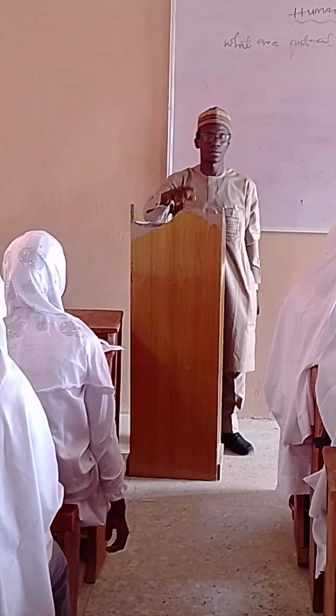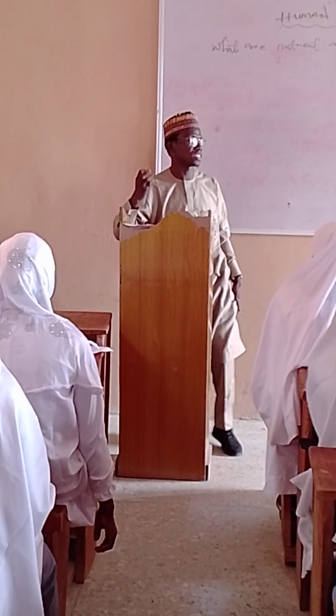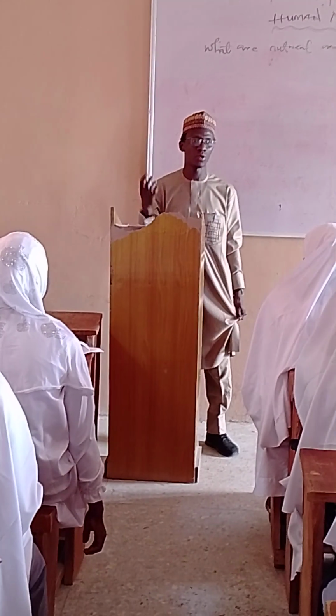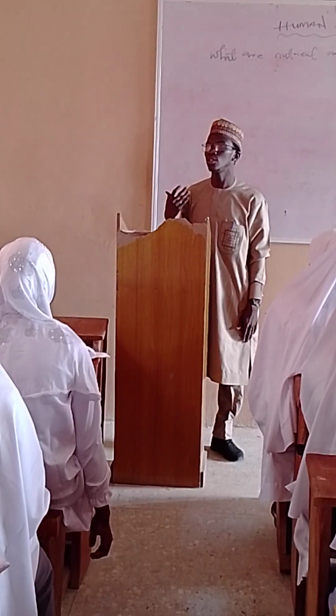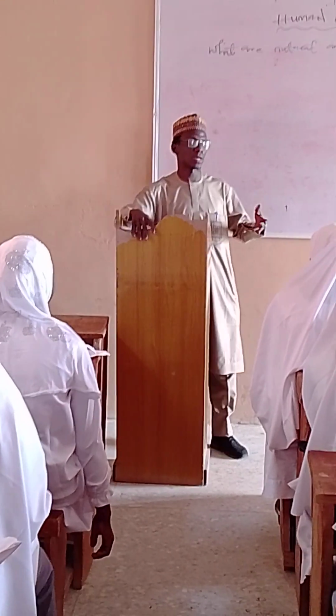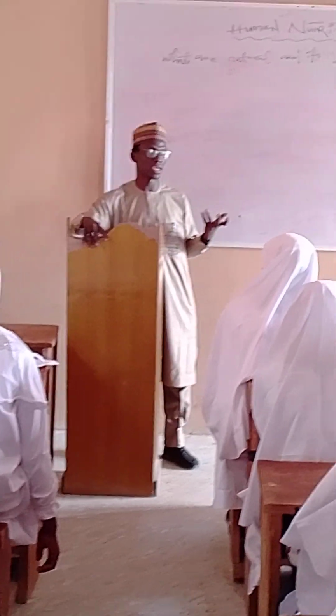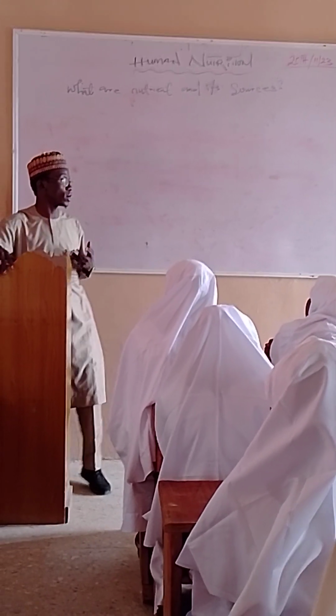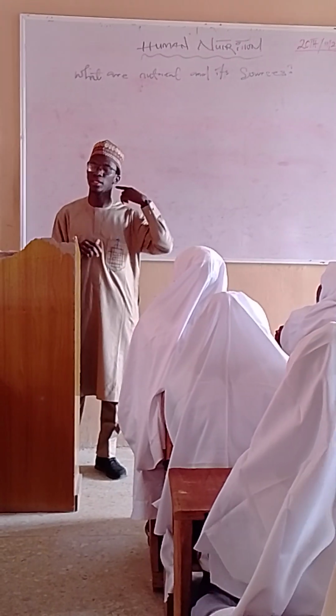We have vitamin A, vitamin C, vitamin D, vitamin E, vitamin K, vitamin B1, thiamine, vitamin B2, riboflavin, vitamin B3, niacin, B5, B7, B8, B9, which is folic acid. We also have vitamin B12, which is cobalamin.